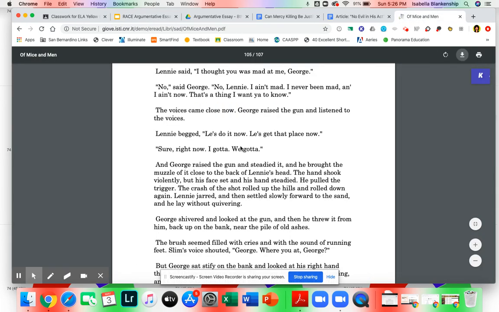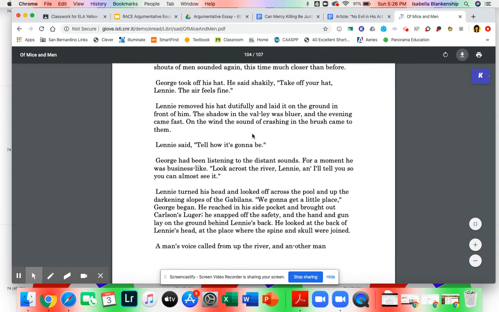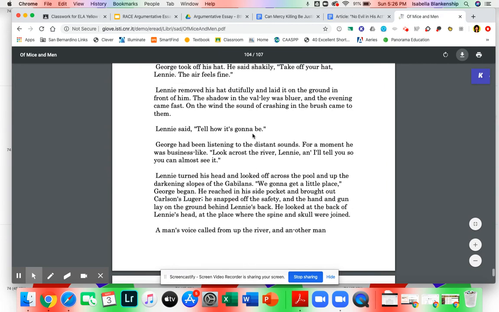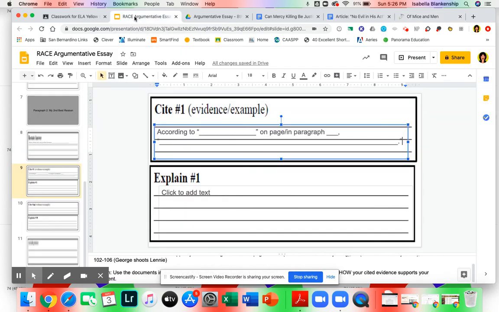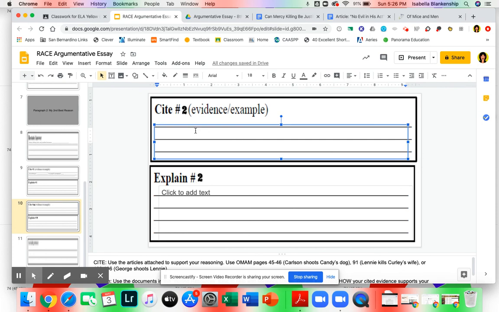So when you go here, if you scroll, you'll be able to see what page number you're on, and you can read through and find the sentence that supports it. So that's how you find one piece of evidence. If I were you, I would probably pull one piece of evidence from an article, and then when I move here, I would look in the book of Mice and Men just to tie everything together to make it even.